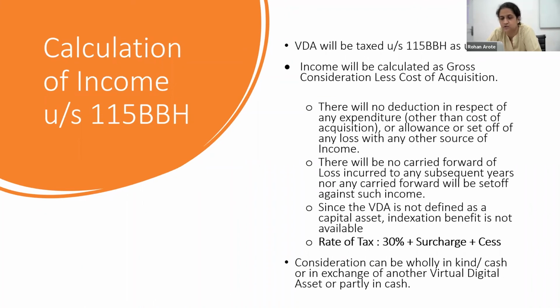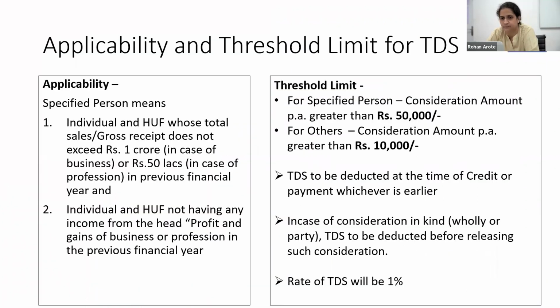The rate of tax will be 30% plus surcharge plus cess. And the consideration can be wholly in kind, in cash, or partly in cash. Now, on applicability and threshold limit, the specified person has been defined.